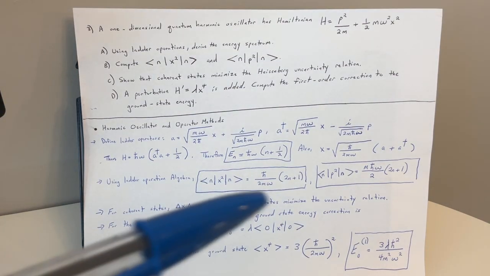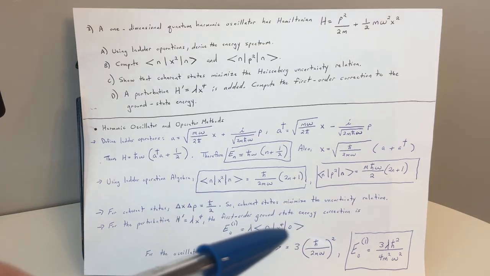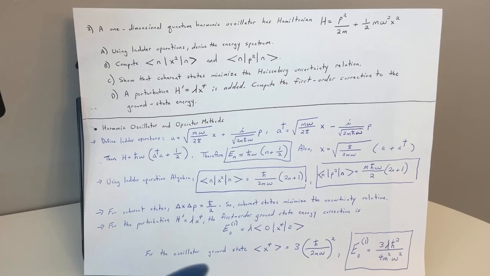The first order ground state energy correction is this. For the oscillator ground state, the expectation value of x to the fourth is 3 times the quantity h bar over 2m omega, squared. And so E0 first order gets us 3 lambda h bar squared over 4m squared omega squared. Okay, so that's number 3.